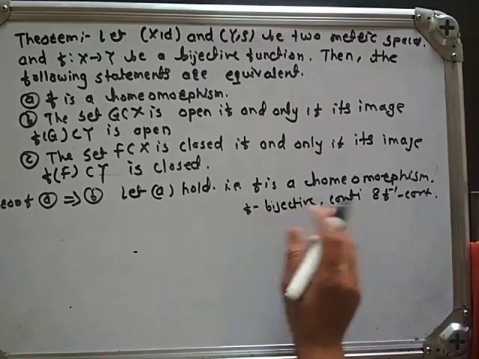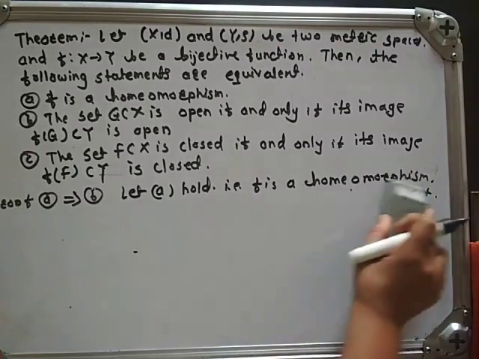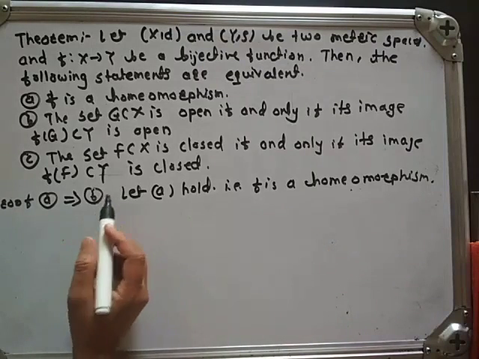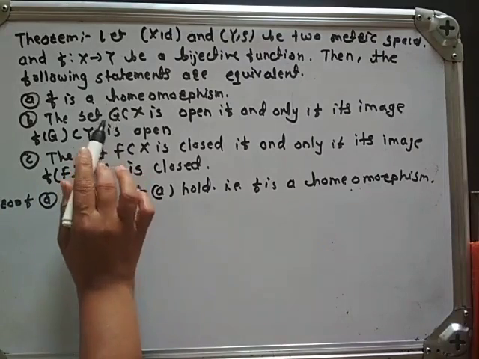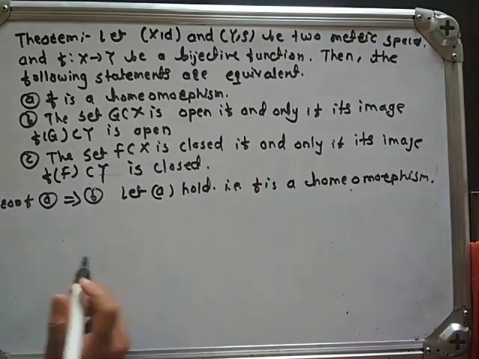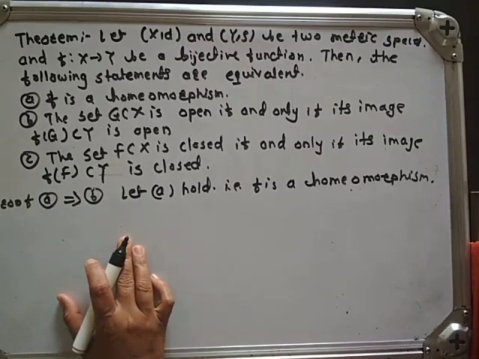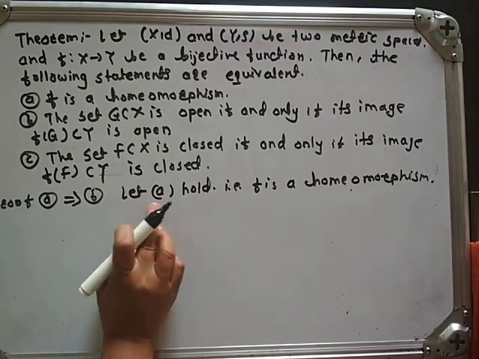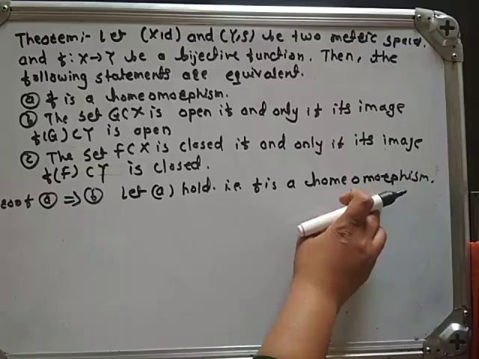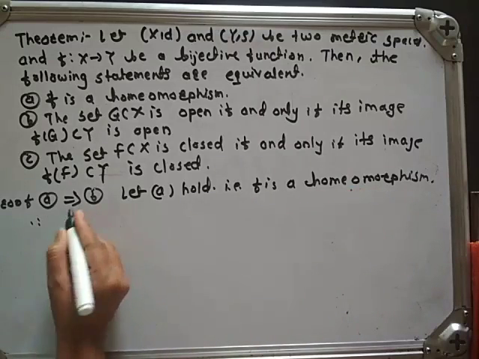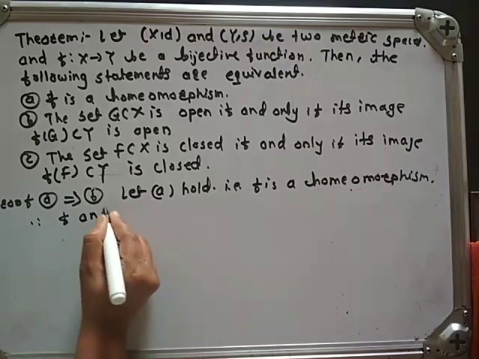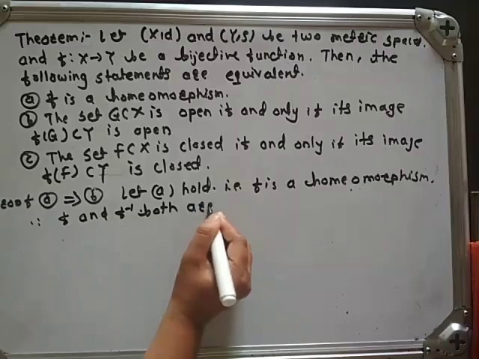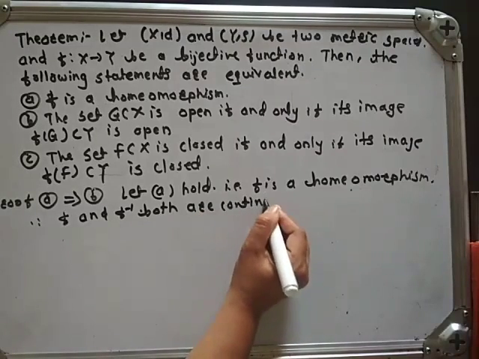We have to prove the set G, a subset of X, is open if and only if its image f of G, a subset of Y, is open. Our assumption is that f is a homeomorphism. By definition of homeomorphism, f and f inverse are both continuous.